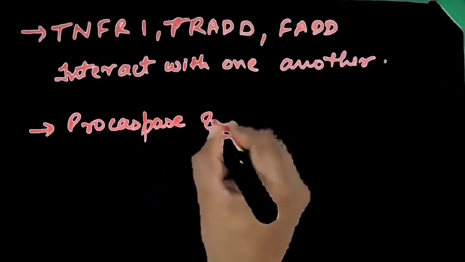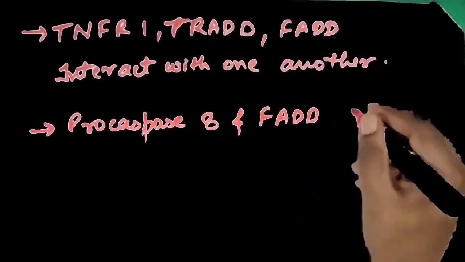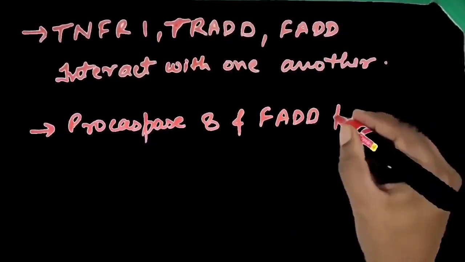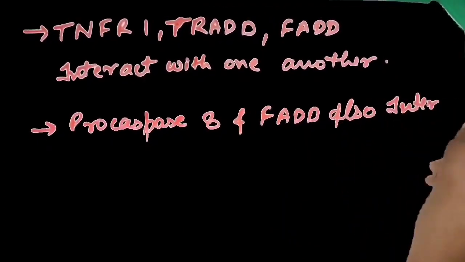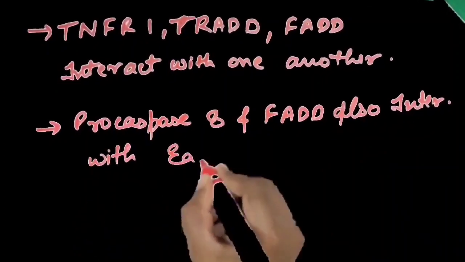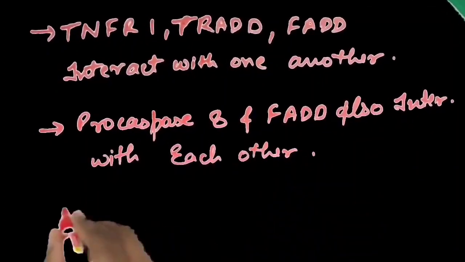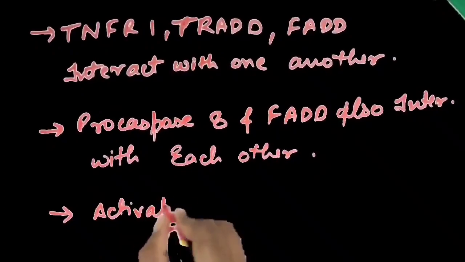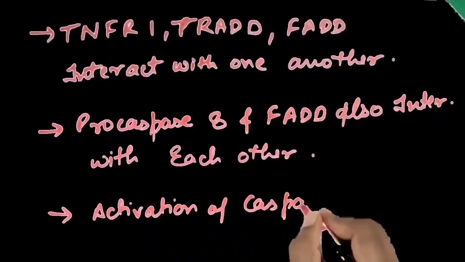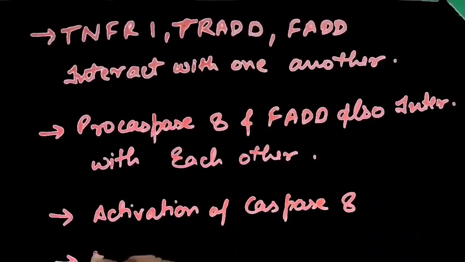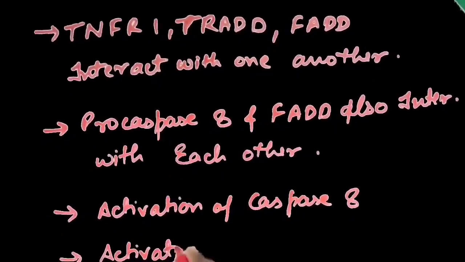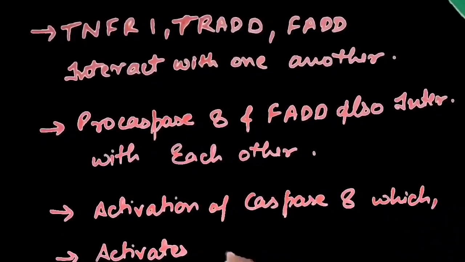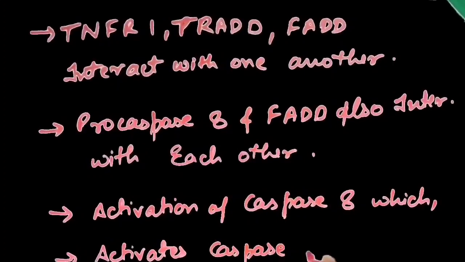Due to this interaction, there is an activation of caspase 8. Activated caspase 8 is an initiator of apoptosis. It activates caspase 3, which carries out the self-destruction process. Hence, the extrinsic apoptosis pathway is completed.